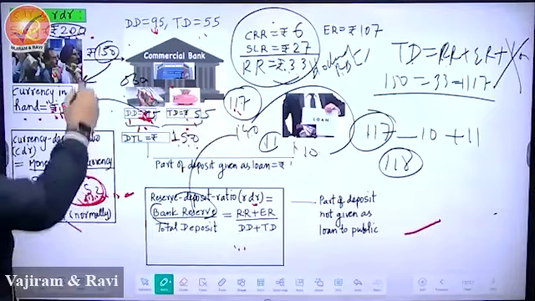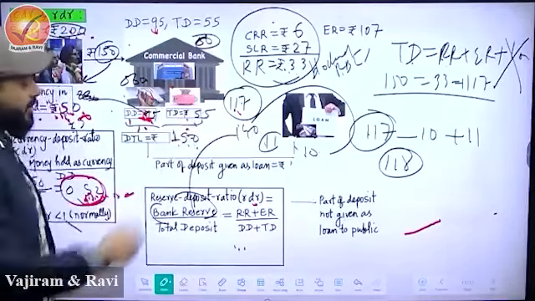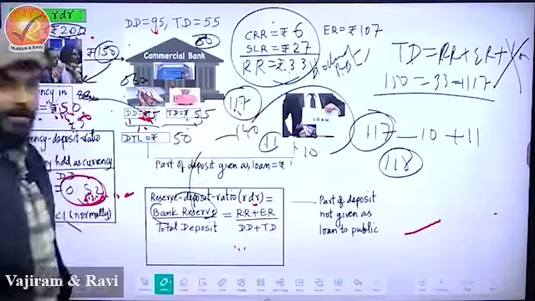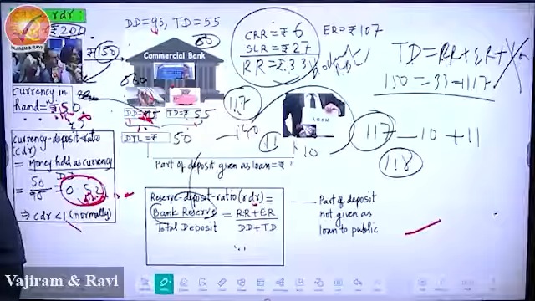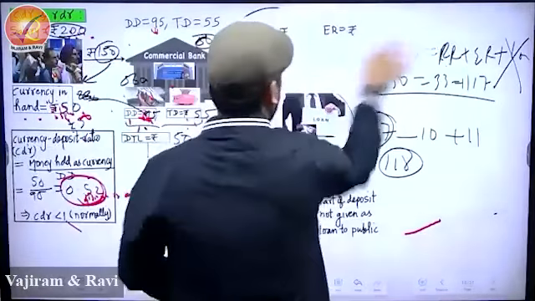What is he going to do? 150 rupees in his hand. How much money is he going to deposit to the bank? 50. So suppose DTL is 50. Right? Let's do the calculations. So if your DTL is 50, so Fatapat, can you please tell me what will be the calculations?